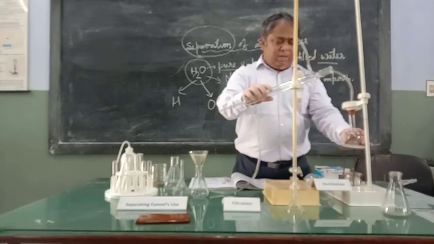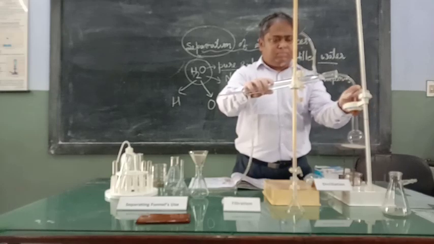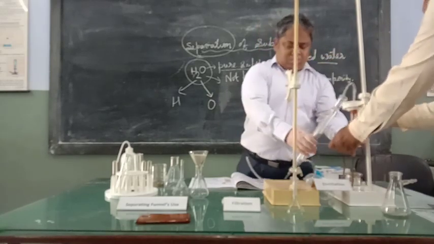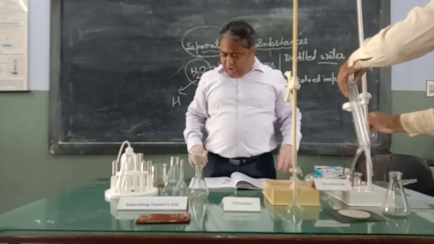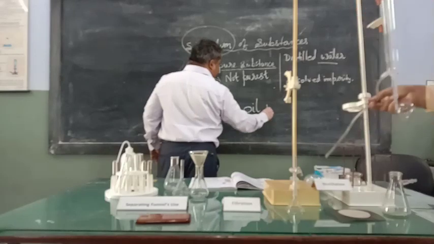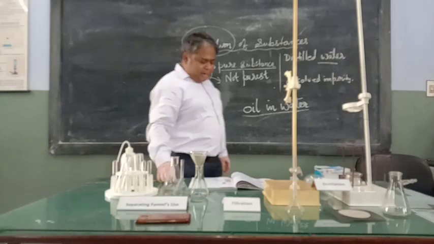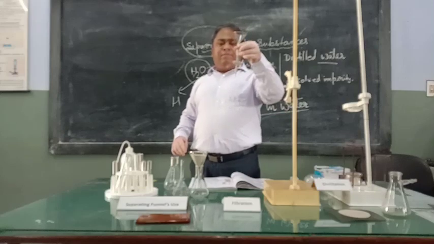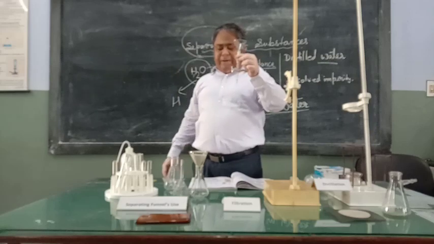Now another challenge we can have is if we get miscible liquids or immiscible liquids. If we get immiscible liquids, like if we get oil in water, then how will we separate them? So oil in water can be separated by using a setup like this. See, this separating funnel we have made ourselves with the help of a broken nozzle and funnel. We have made this separating funnel.